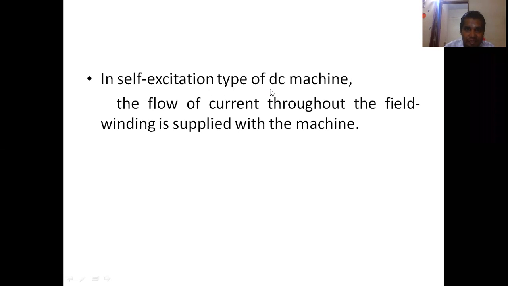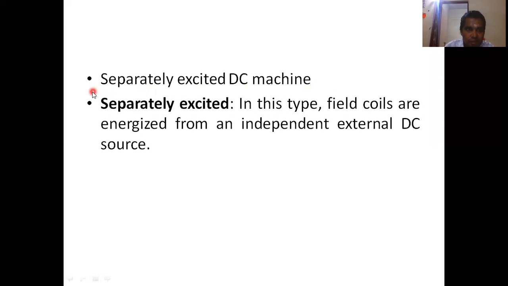Self-excitation DC machine means that the current flowing through the field winding is supplied by the machine itself. That is what I told you, that the machine's own magnetic flux will be used for exciting the DC machine. That is the self-excitation. Now the separately excited DC machine: in this type, field coils are energized from an independent external DC source.